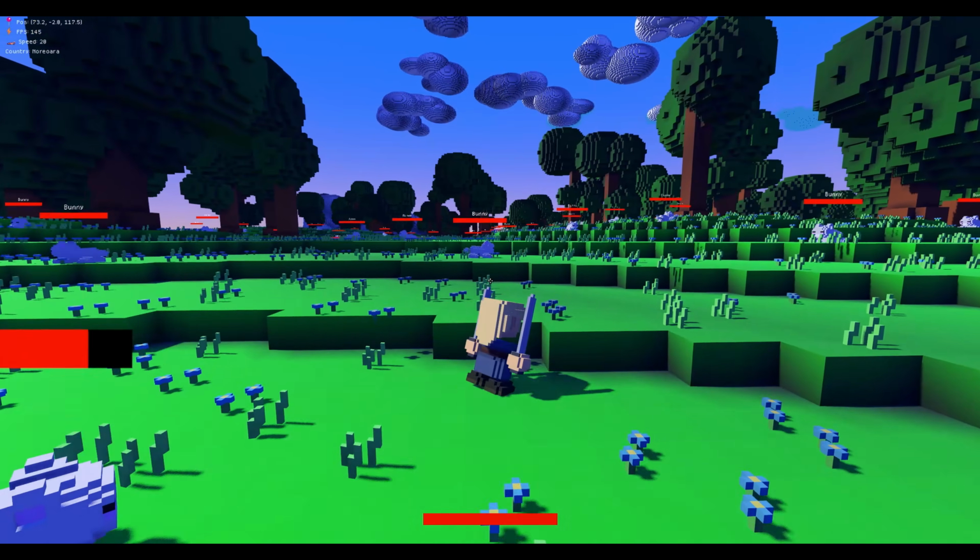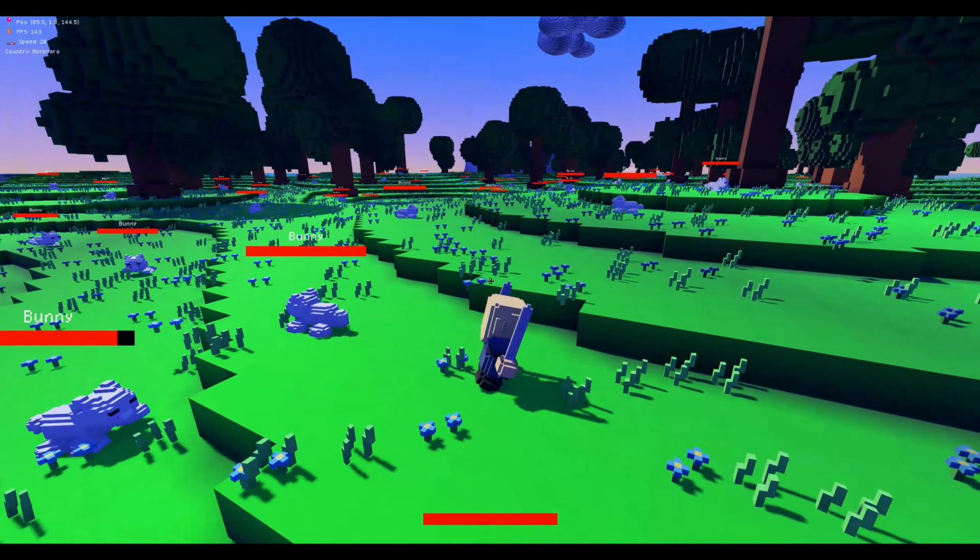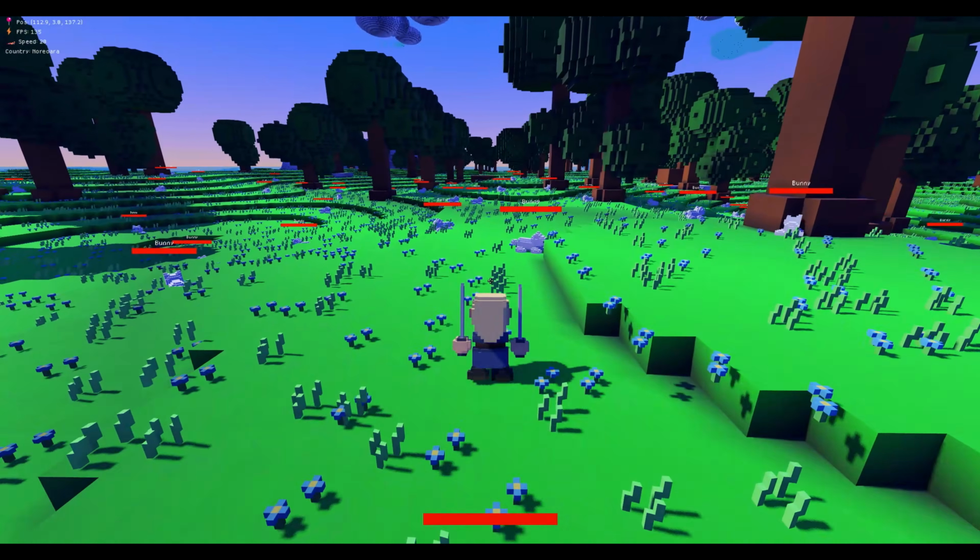I also added some wildlife to make the world feel more alive. We have some bunnies here who are happily wandering around through the grassland. Bunnies won't attack the player unless they are provoked.